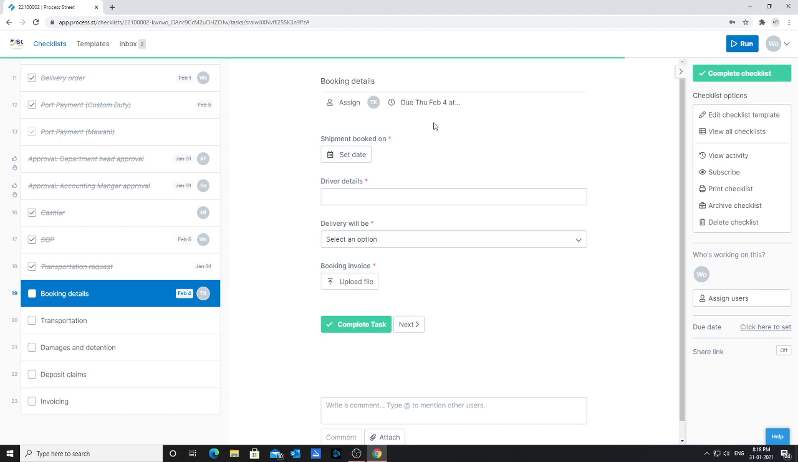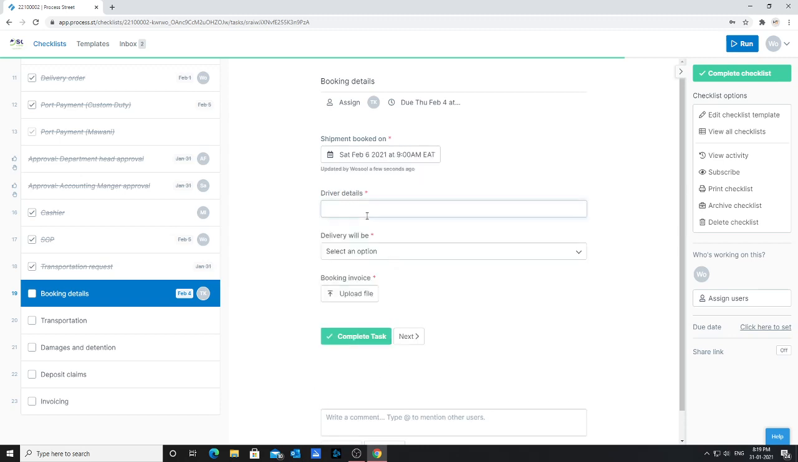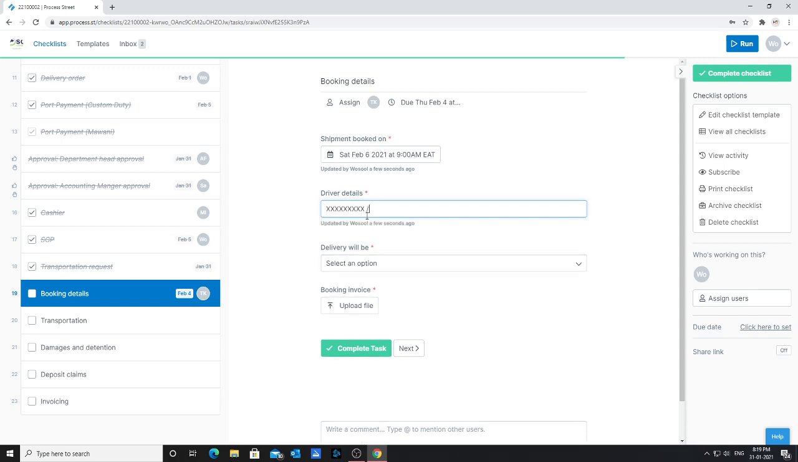Mr. Tawsif will begin filling out the transportation scope of the work, which is booking details, transportation details, and damage and detention. Now, for booking details, when you book on the ADI system, you need to specify which day and time you booked. For example, let's say 6th of February, we booked the shipment at 9 a.m. You will save and you will start. This is the driver that will move the shipment. This is his name and this is his truck.